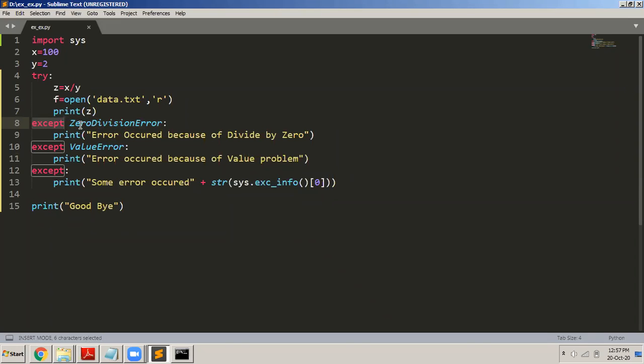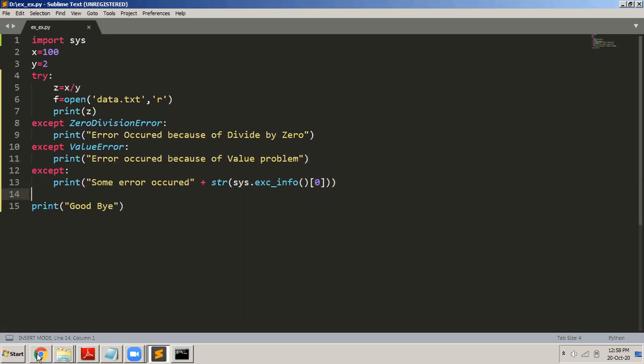So you can say except ZeroDivisionError, except ValueError, except FileNotFoundError, except some other error. But if you don't know what that error is and how to catch it specifically, you can simply write only except followed by a colon and then some statement here. If you want to know why that exception has occurred, then you can use this built-in function here. So this is the concept of exception handling in Python.